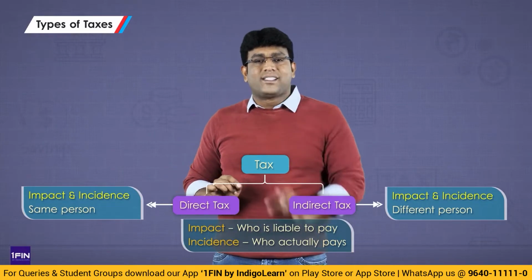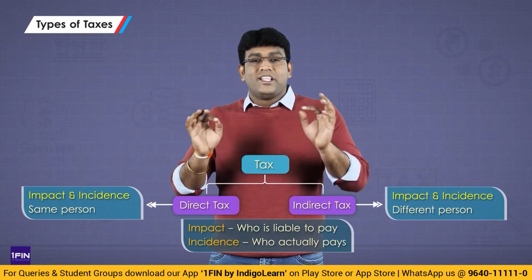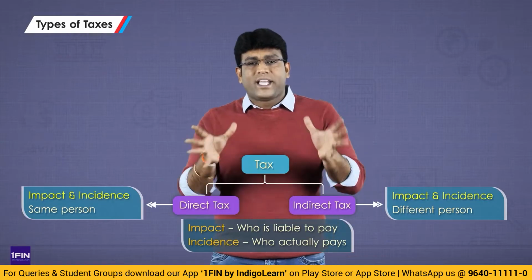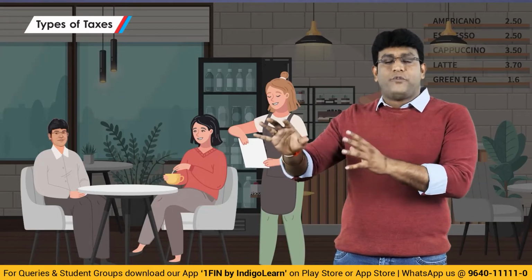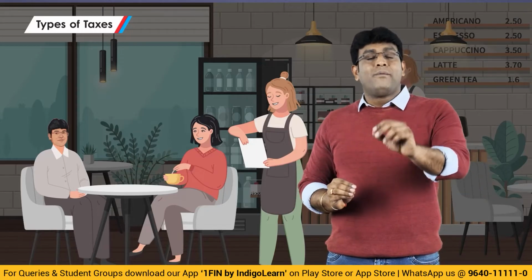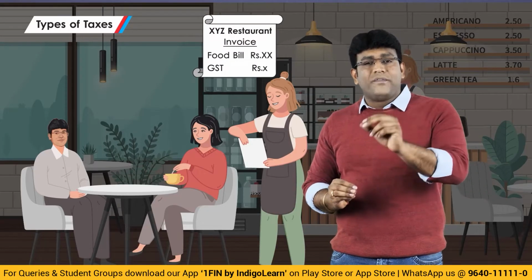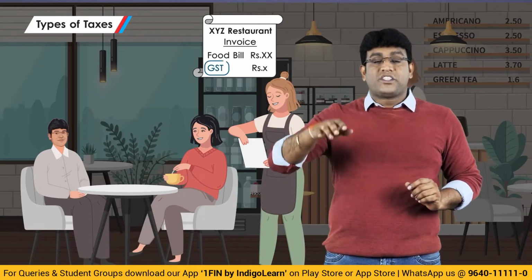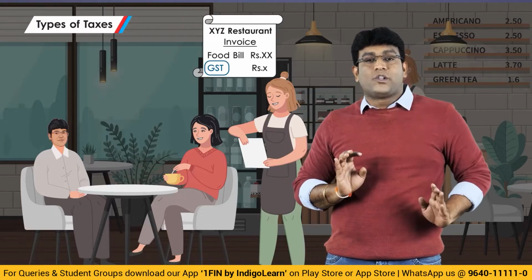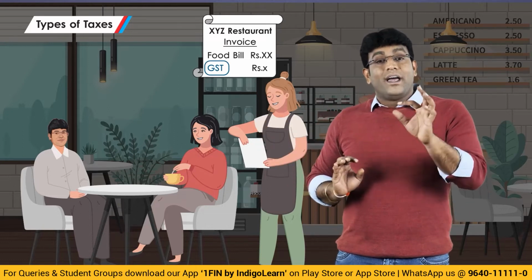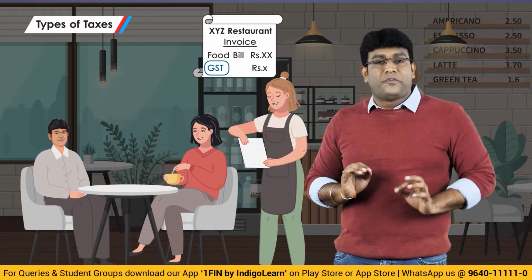Now let me give a classic example of indirect tax, that is nothing but GST, which stands for Goods and Services Tax. Let's take a small example, friends, to understand this better. When we go to a restaurant to have some food, maybe lunch or dinner or breakfast, the restaurant, at the time of giving a bill to the customer, along with the food bill, will also charge GST to the customer. If the restaurant is a registered person in GST, they will charge GST also to the customer. What is the limit for GST? We'll talk in GST separately. But the restaurant owner will collect GST from the customer.